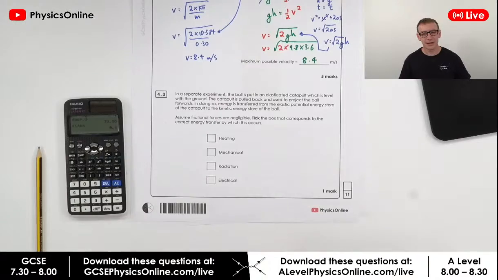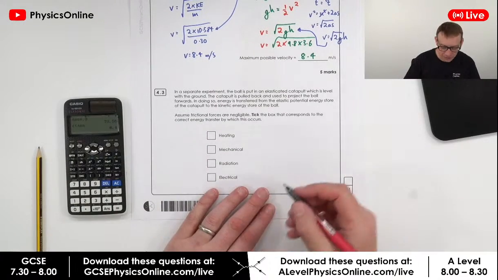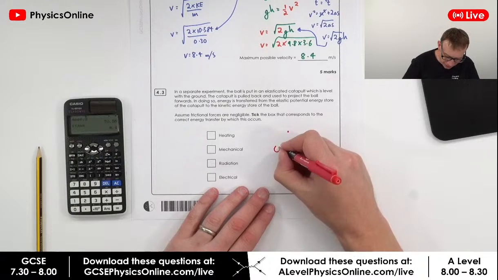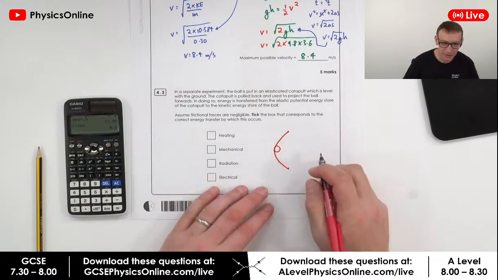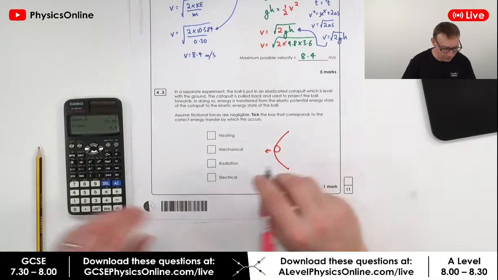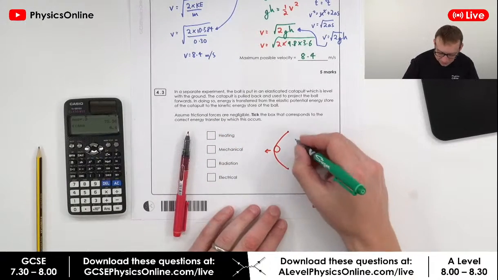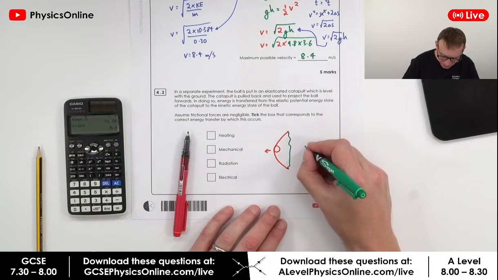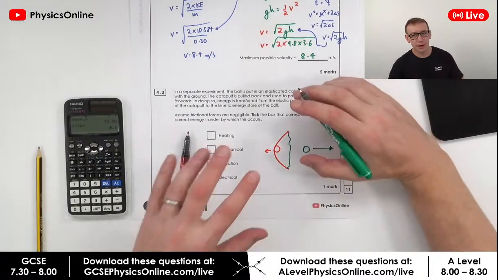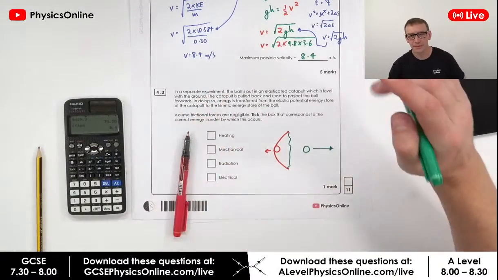So if you get a question like this, loads of text, the thing I'd do is basically, well, here's my fixed points, here's the ball, and it's in this kind of catapult like this, pulled back over here, and then a small amount of time later, that's left and that just goes sort of limp. The ball is then projected forward. So sometimes drawing your own diagram just for your own sake is useful.